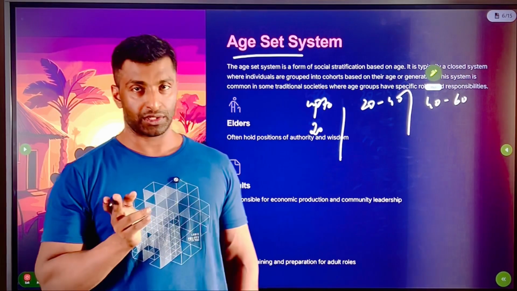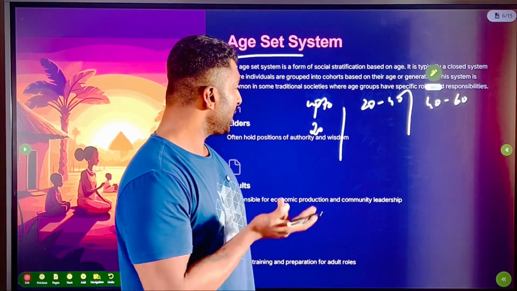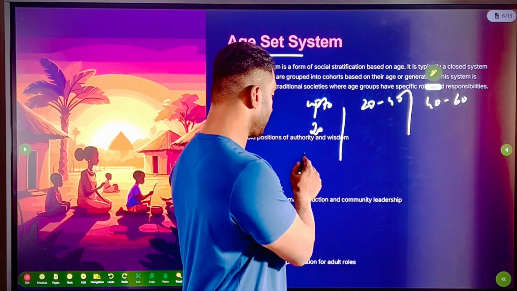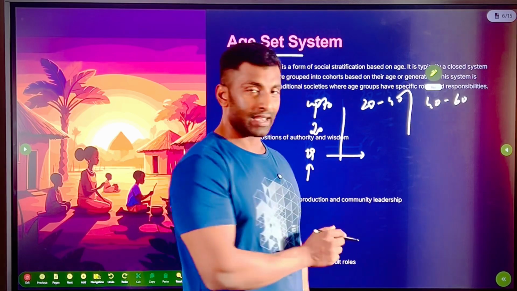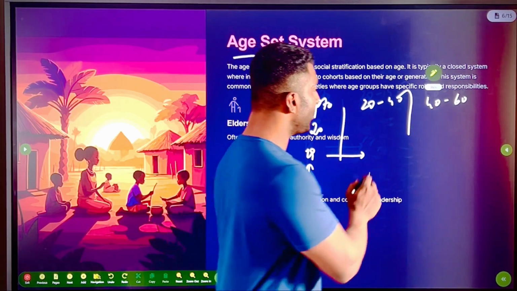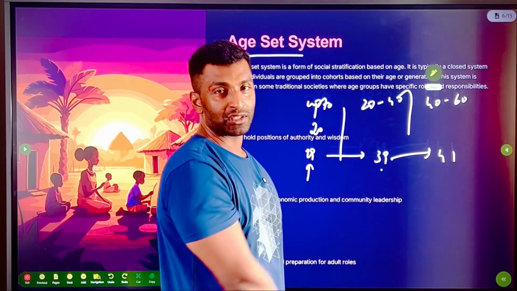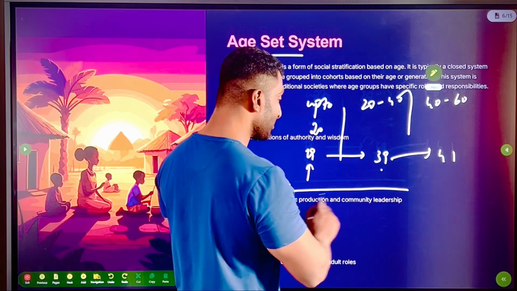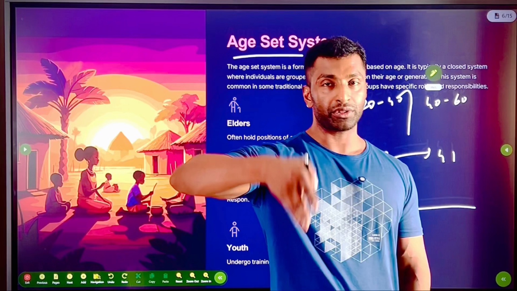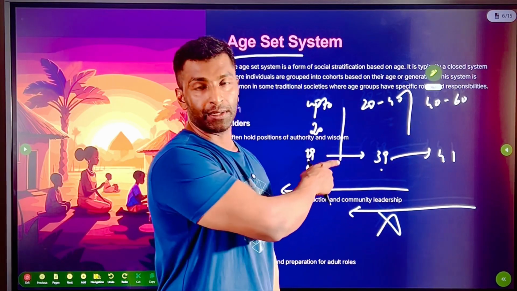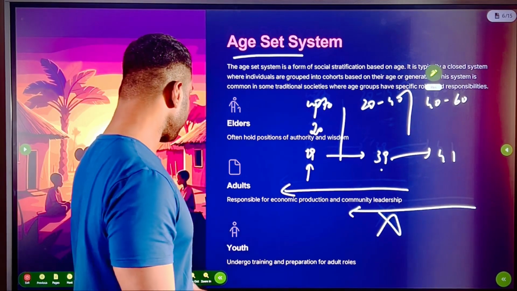Like that I can divide any division. Now is it open or closed? Basically it is understood as a closed system, the age system. But if you see, you are 19, then you belong to this. When you cross 20, you come to this. Can you consider that as mobility? Similarly, when you are 39, you are here. When you become 41, you will be here, which means movement is possible. But is reverse movement possible? No. So when we say movement, it should be in both directions. So this one is actually a closed system. Theoretically closed, practically also it is closed. So different ages.